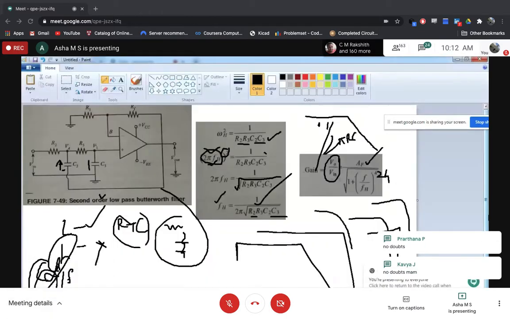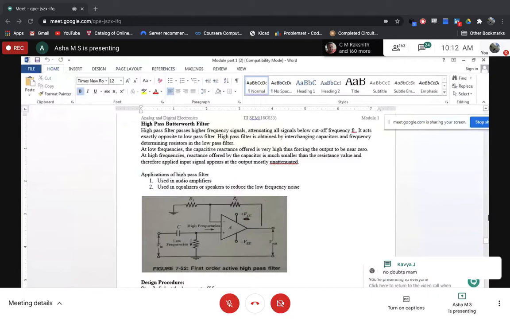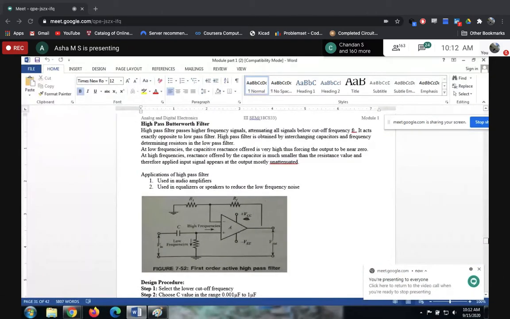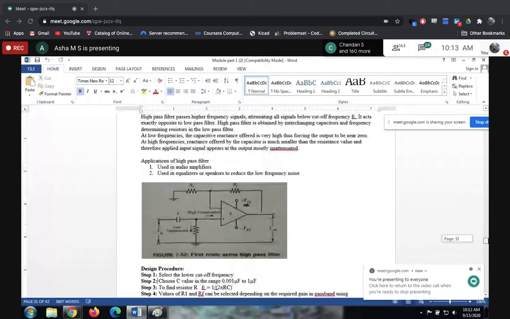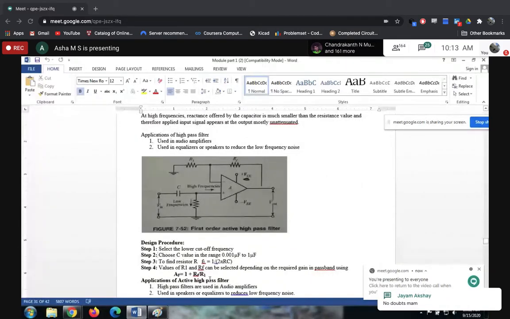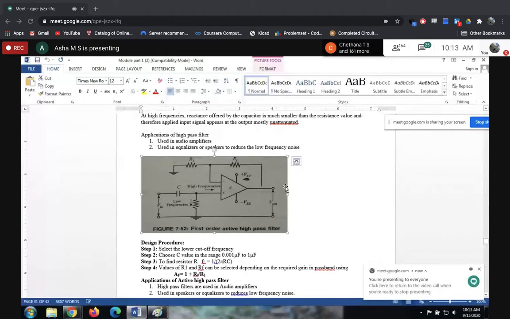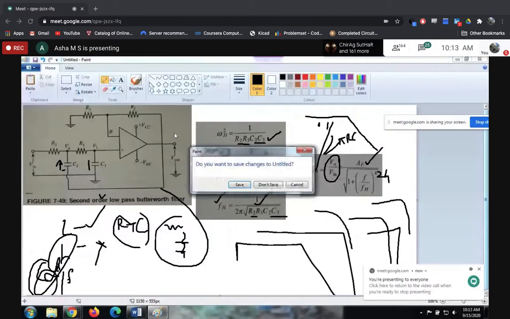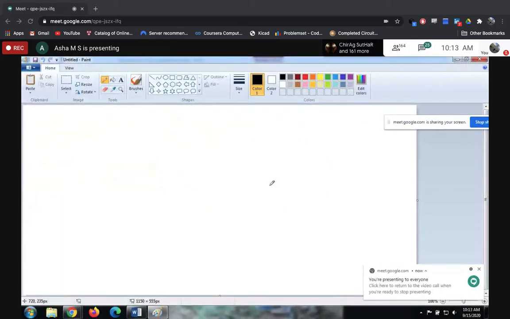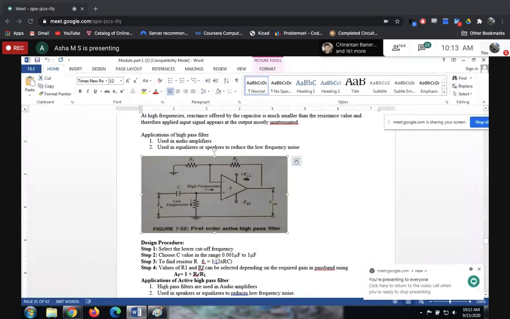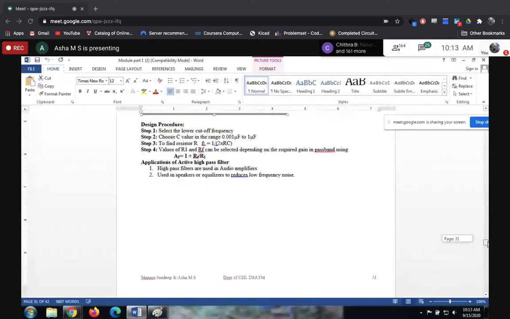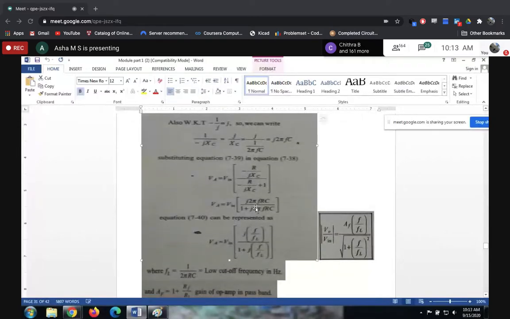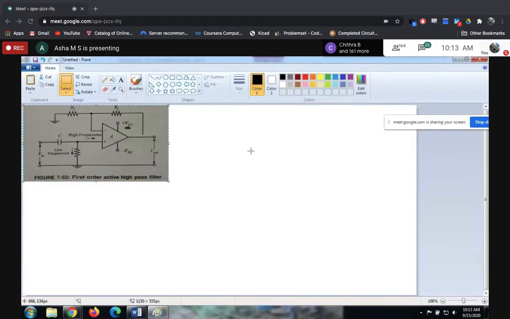So let's move on to the next topic. The next one is the high pass Butterworth filter. I told you, no need to worry about that name Butterworth. There are different types of filters, and Butterworth filter is one type, where the gain is maximally flat. So don't worry about that Butterworth. The name is nice, so people can remember it and write it. No need to worry about that one.